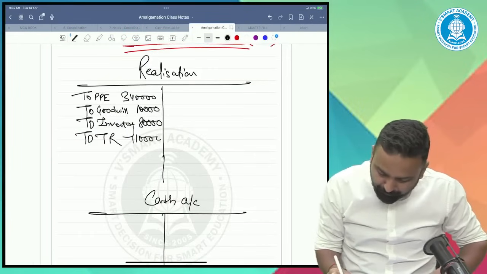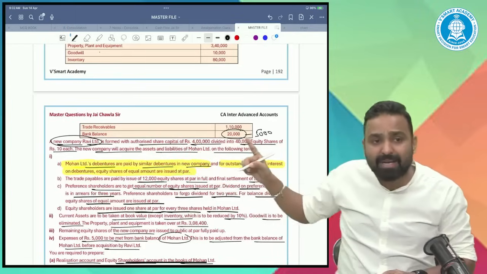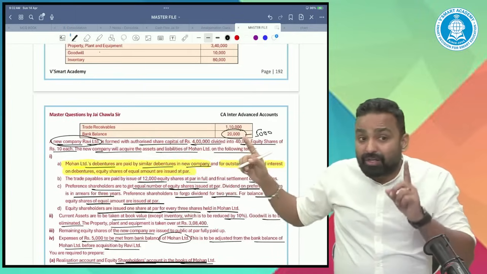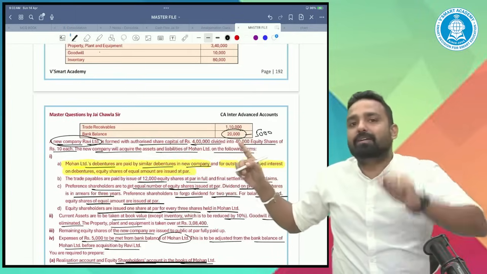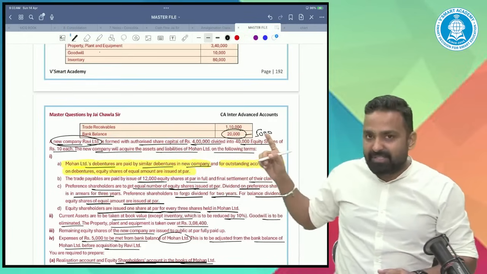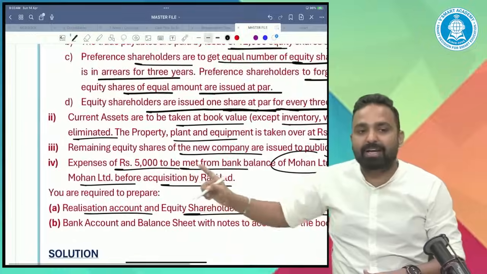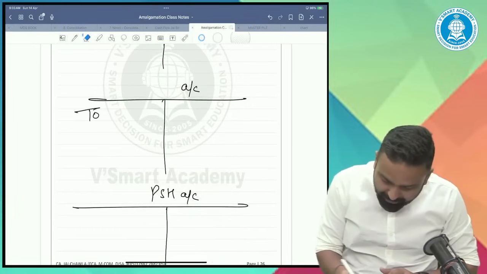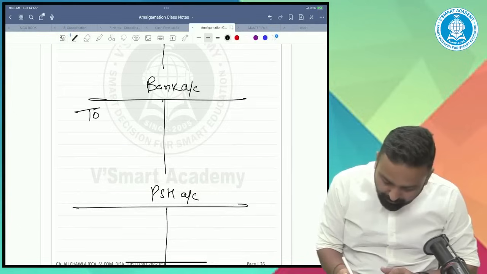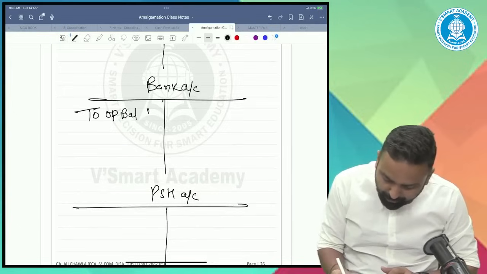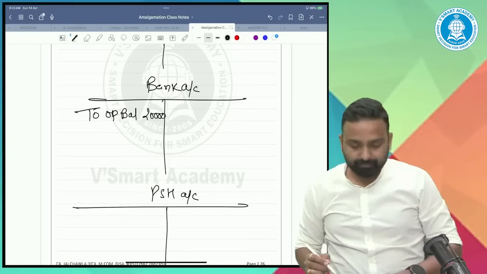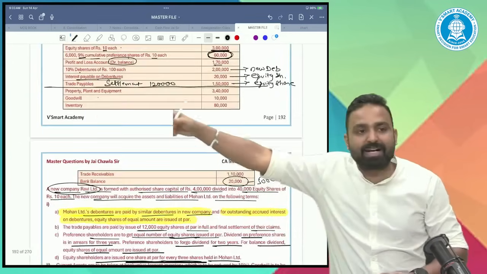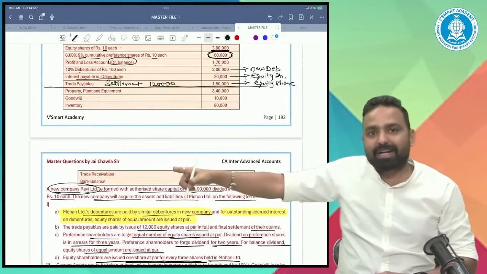Now, as far as bank balance is concerned, not the entire 20,000 is getting taken over, out of which 5,000 is the expense to be made by Mohan Limited. So what we will do, it's not a cash, it's a bank balance. We'll first write the opening balance of bank, 20. So all the balance sheet asset side items we transferred at the respective places.